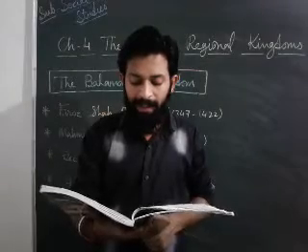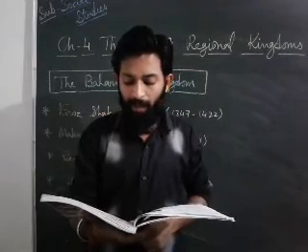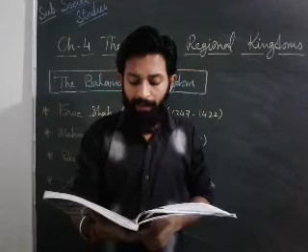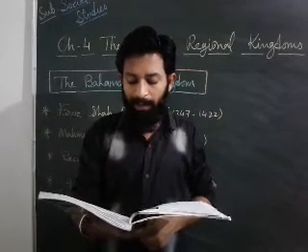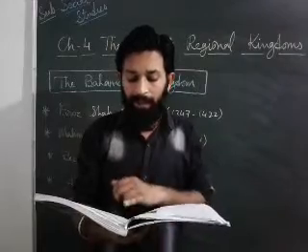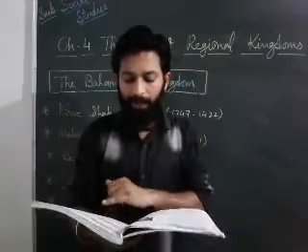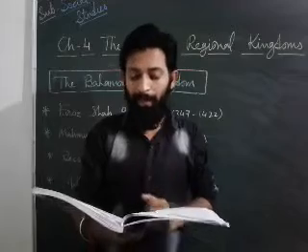At its greatest extent, it included the whole of the northern Deccan up to the river Krishna. First Gulbarga and then Bidar were their capitals. At first they made Gulbarga their capital, and after that they decided to make Bidar their capital.